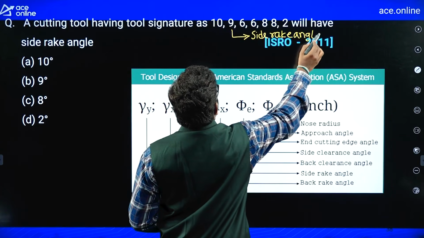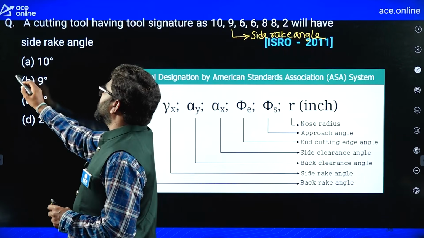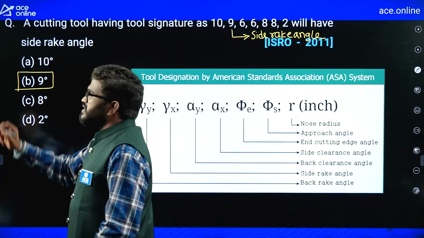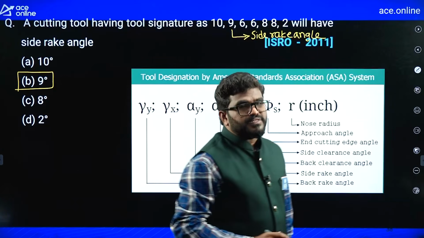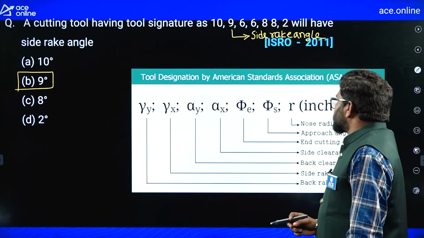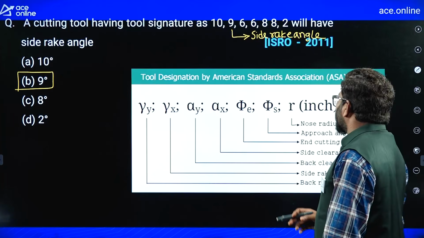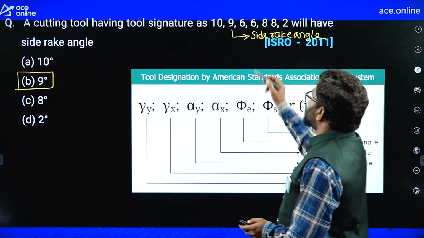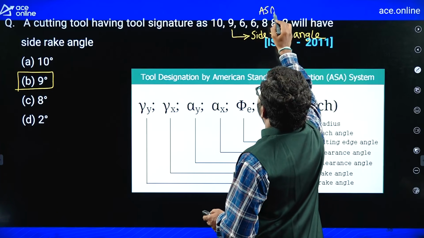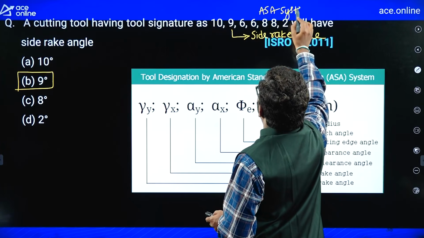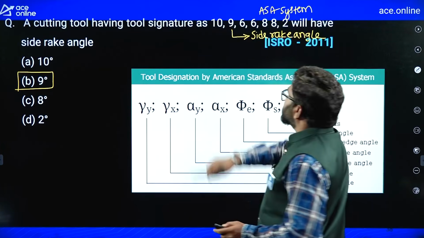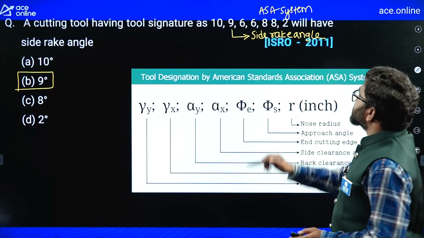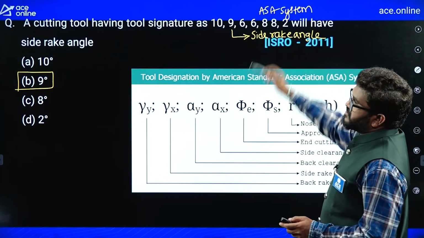So here 9 degrees is the correct answer. The second one from the left side gives you the side rake angle. The first one is the back rake angle. Remember, ASA system. The last one gives you the nose radius.